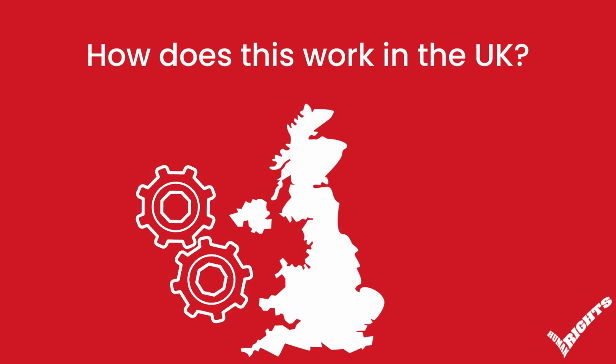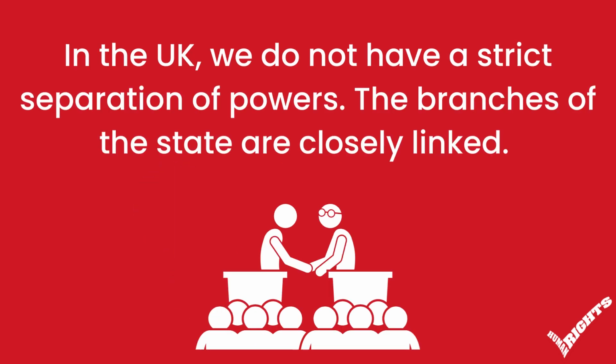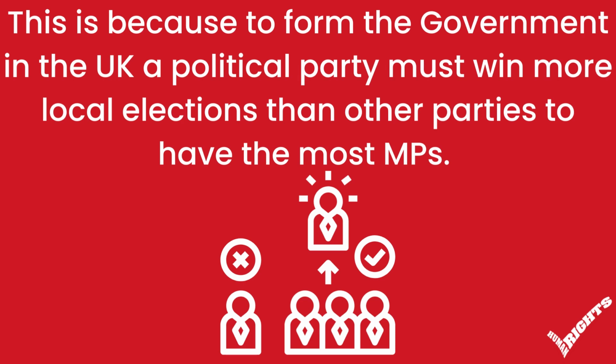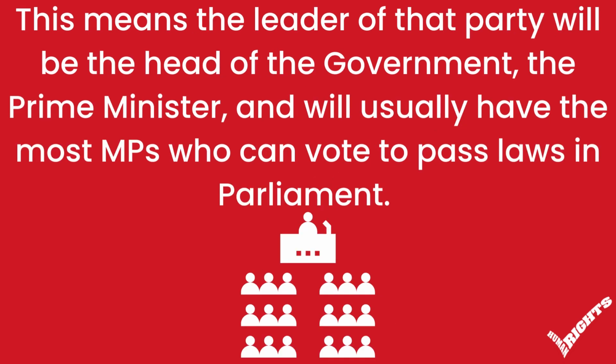How does this work in the UK? In the UK, we do not have a strict separation of powers. The branches of the state are closely linked. For example, the Prime Minister is both head of the executive, the government, and generally the leader of the majority party in the legislature, Parliament. This is because to form the government in the UK, a political party must win more local elections than other parties to have the most MPs. This means the leader of that party will be the head of the government, the Prime Minister, and will usually have the most MPs who can vote to pass laws in Parliament.